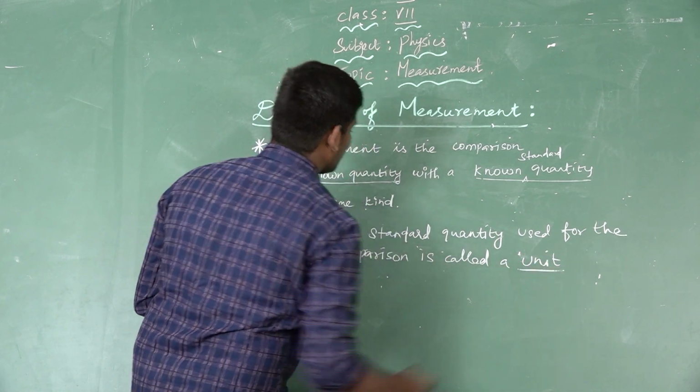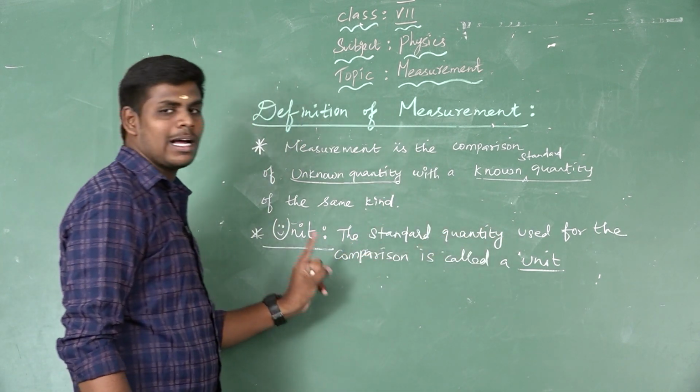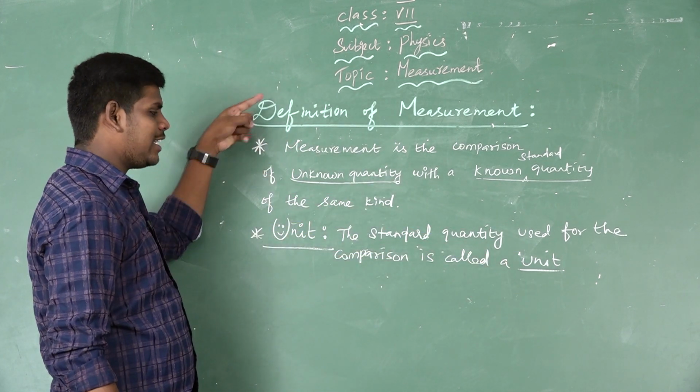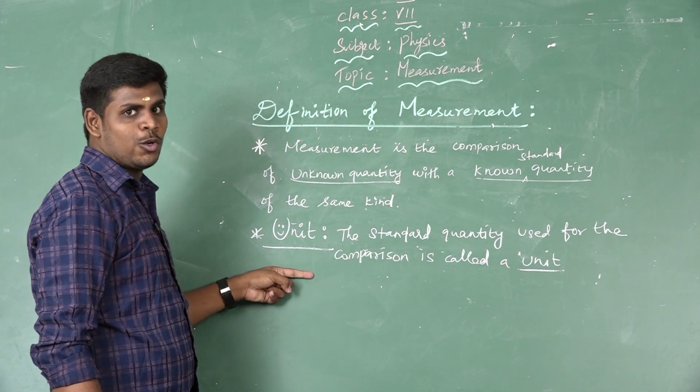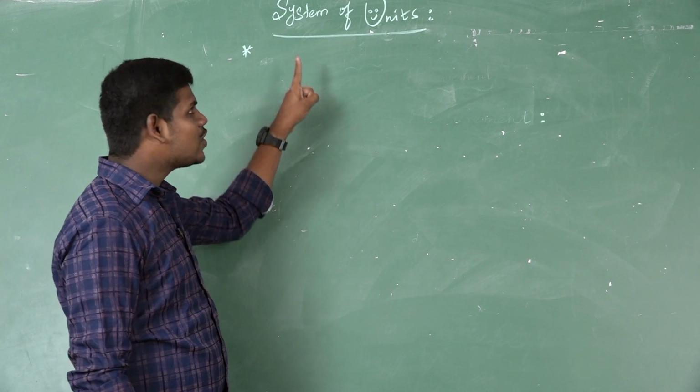This is a very important 2 mark question. The standard quantity used for the comparison is called a unit. Now do you understand what is measurement and the definition of unit? These two questions are very important questions.